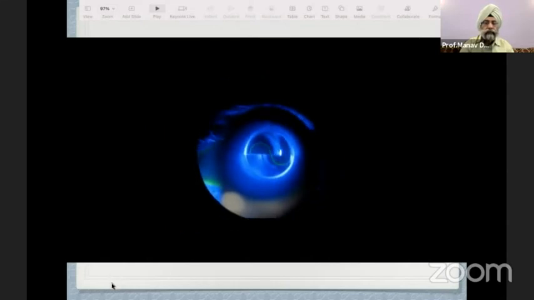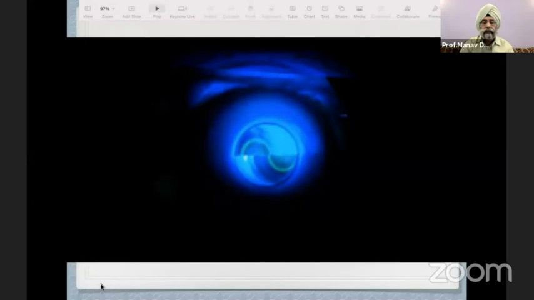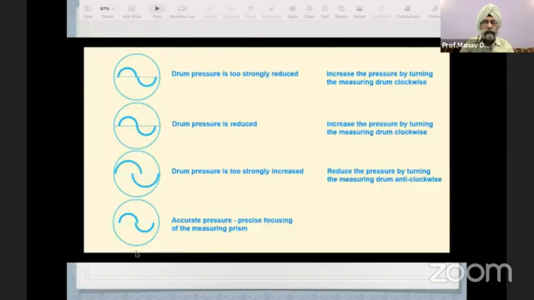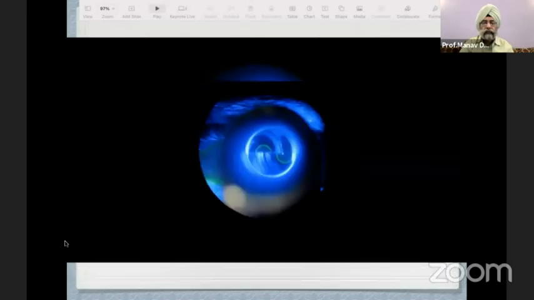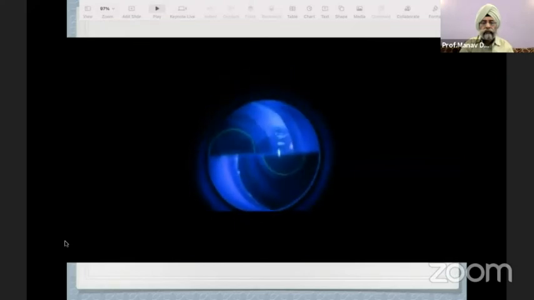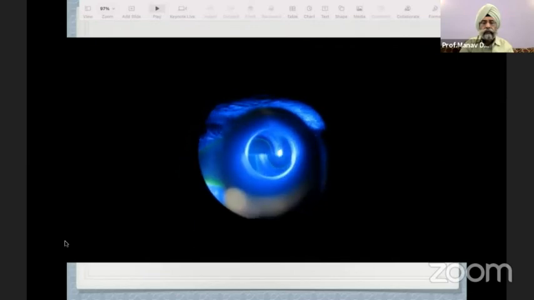Inaccurate vertical alignment can give rise to false IOP values. This part of video shows inaccurate vertical alignment which is being corrected. Inaccurate horizontal alignment means that IOP which is being recorded is different from actual intraocular pressure in the eye. Small semicircles away from each other suggest IOP is higher than shown by the drum position, and large overlapping semicircles suggest drum reading is higher than actual intraocular pressure.